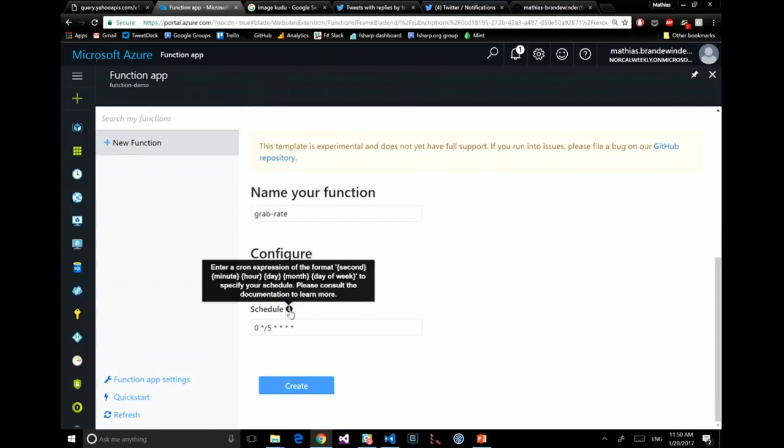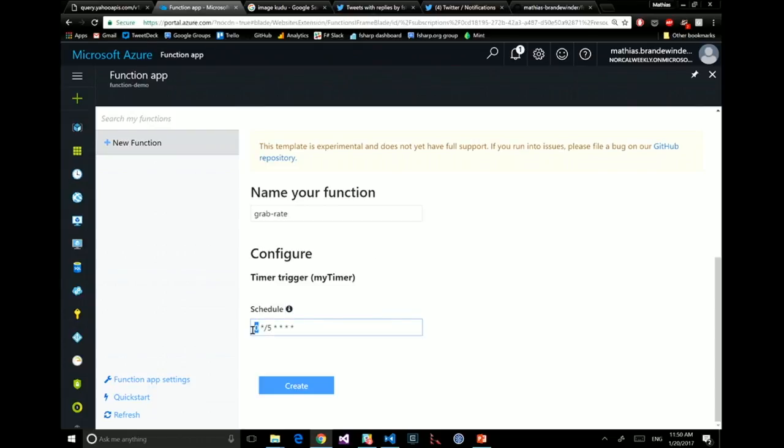You can do things like I want this to run every Monday, every Sunday at midnight, every 2 hours, at half past every hour. Here, I'm going to say I want this to run every 10 seconds, and I will create my function.